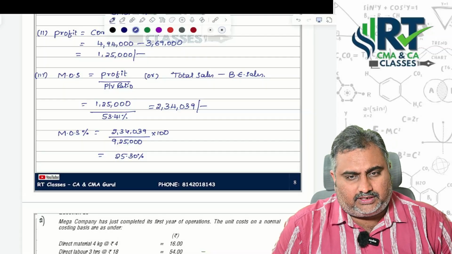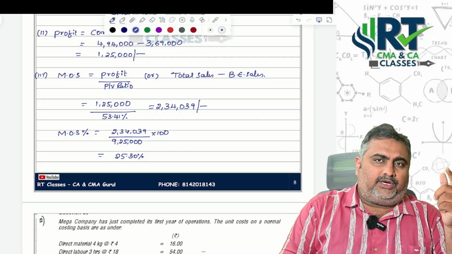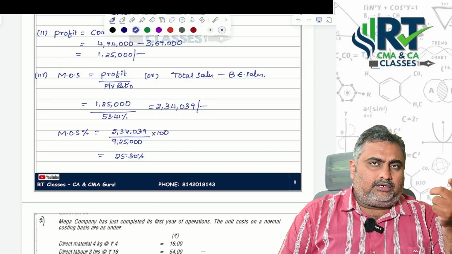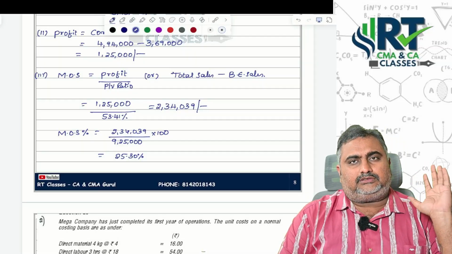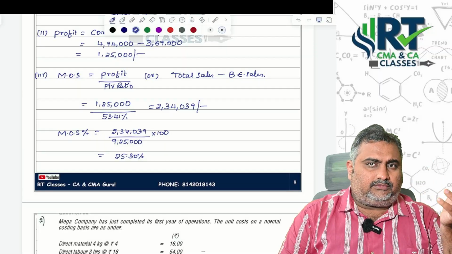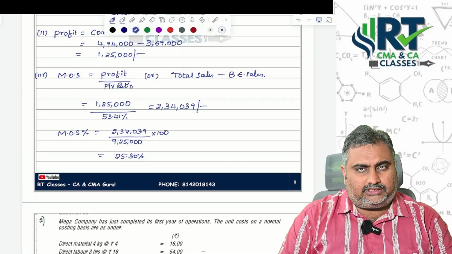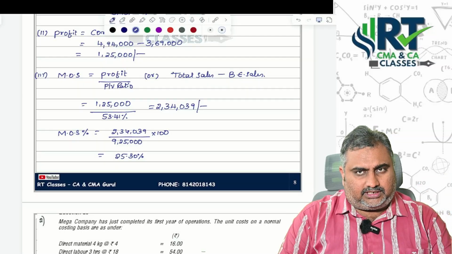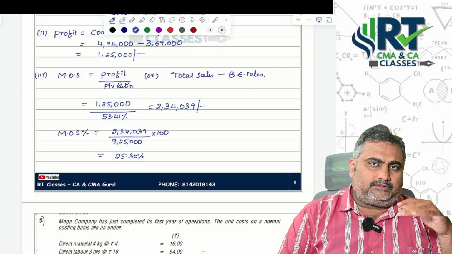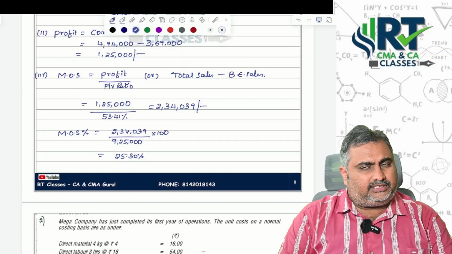Next, margin of safety. Here you have two formulas. Profit by PV ratio you can use, or total sales minus break-even sales also you can use. Once you find out the margin of safety, you know total sales, then margin of safety percentage equals margin of safety divided by sales into 100.